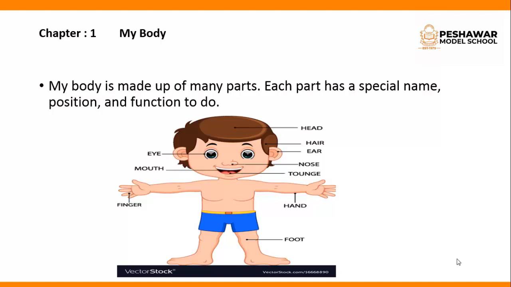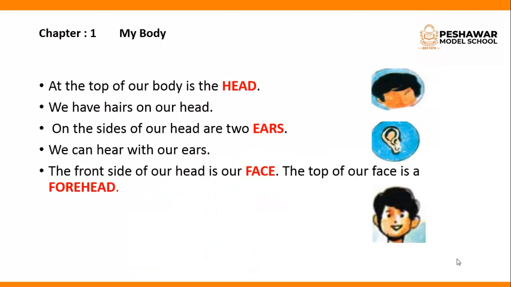As you all know, we have different parts in our body and they have different names and they perform different functions for us. Let's read the names of the body parts. Head, hair, ear, eye, mouth, nose, tongue, finger, hand, foot. These are the different parts of the body which we all have. Now we will learn the functions of these body parts.